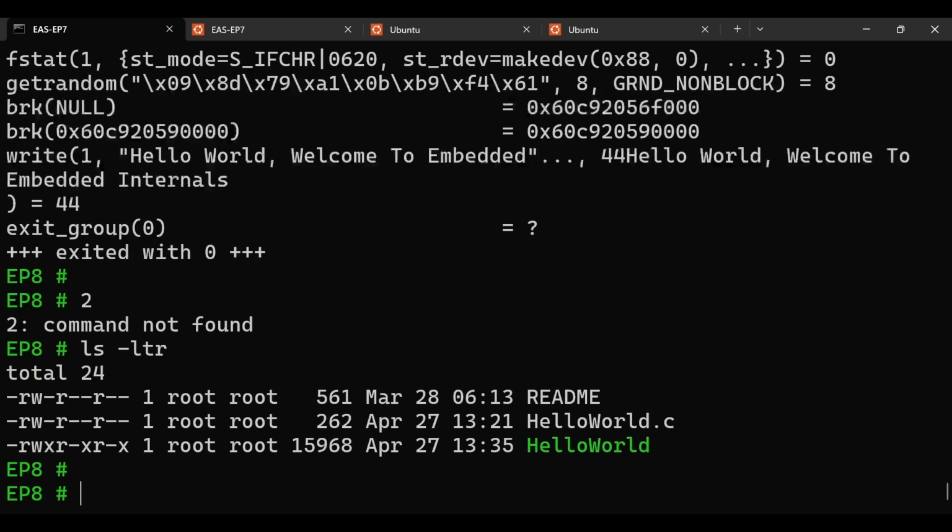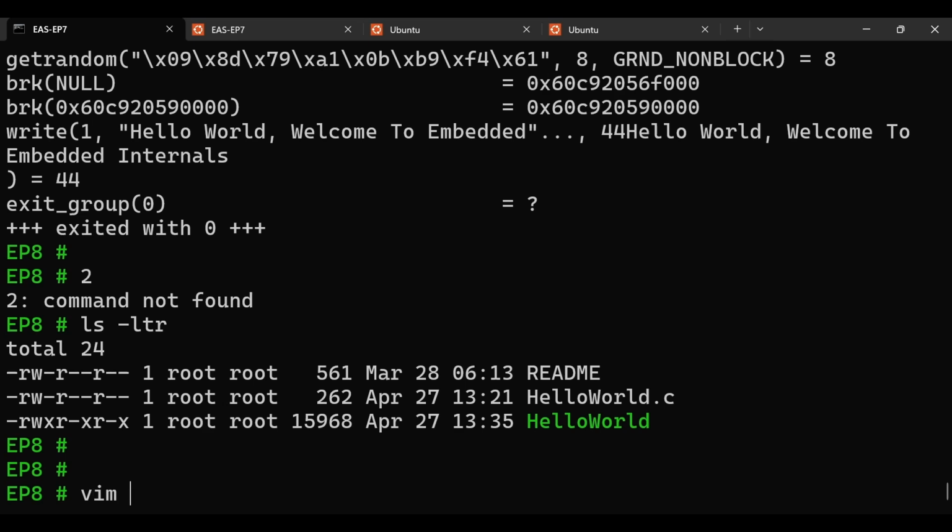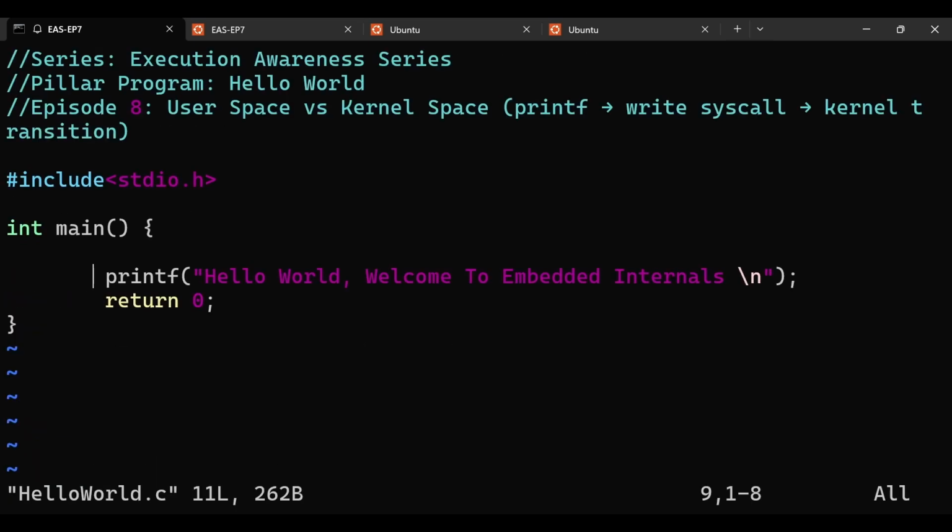Okay, let me show you one example. This is a printf statement. I don't want to use printf now. Why don't we write directly using a system call? Include unistd.